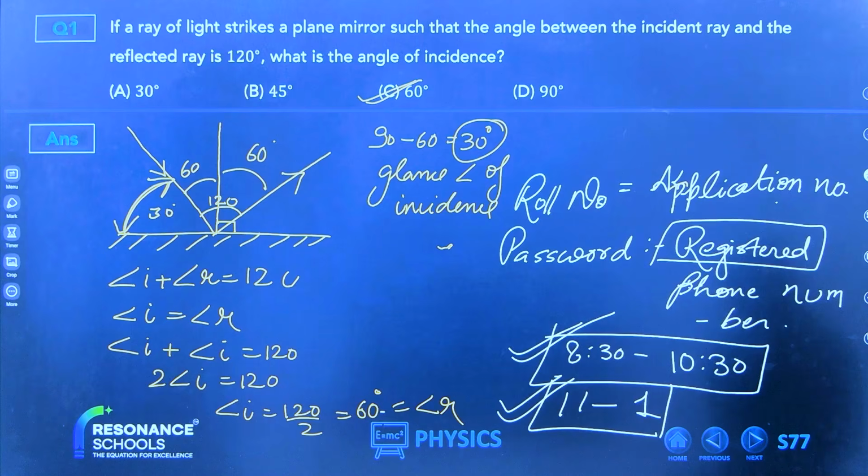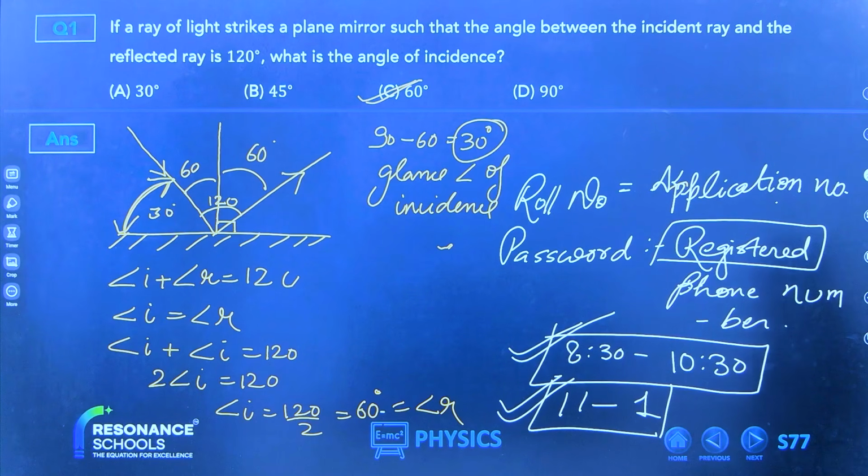Venkat asks, if light travels from rarer to denser it moves towards the normal, and if light travels from denser to rarer, does it travel along the normal? Any refraction? Yes, Venkat, that is in refraction, which is not in your syllabus right now. So, Diksha, yes, after the exam, can incidence angle be 90 degree?